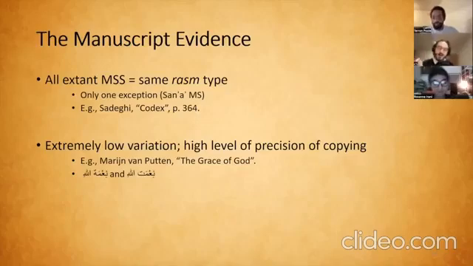So whenever there's a trivial, irrelevant, slight difference in spelling, virtually all manuscripts have it, and so on in each case, right? Now, what this means is that the scribes who are copying this aren't just copying the word; they're making sure to preserve the exact irrelevant, meaningless variant in spelling. That's how precise they are. They could easily change it or update it or standardize it, make it all one spelling or make it another, but they don't. They're preserving even the irrelevant, superfluous, meaningless, optional idiosyncrasies. That's how precisely it's being transmitted. So there's extremely low variation and extremely high precision in copying even of these idiosyncrasies.